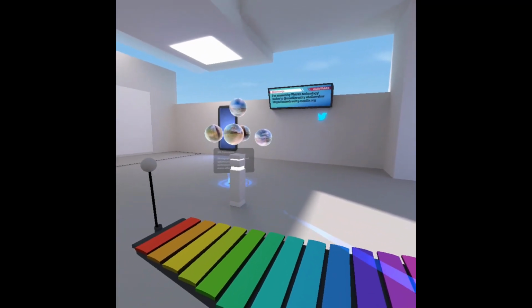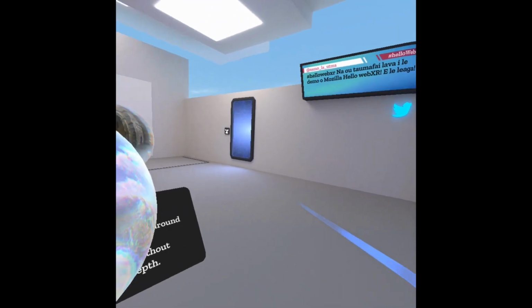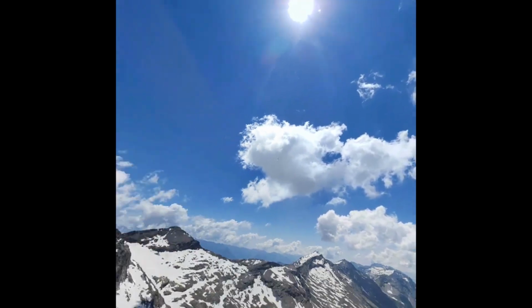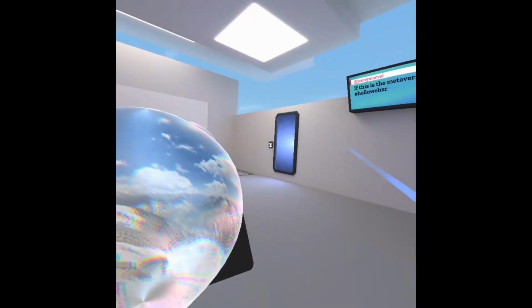This particular video was recorded in Firefox Reality on the Oculus Quest. But because it uses WebXR, it'll work in any virtual reality headset, as long as the browser supports WebXR, whether that's on a mobile device or on a high-end desktop computer.